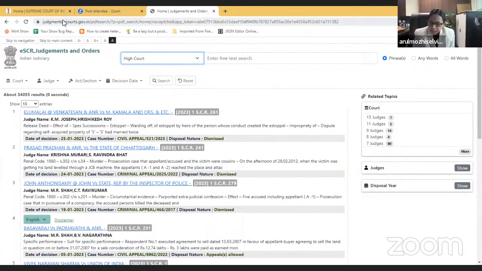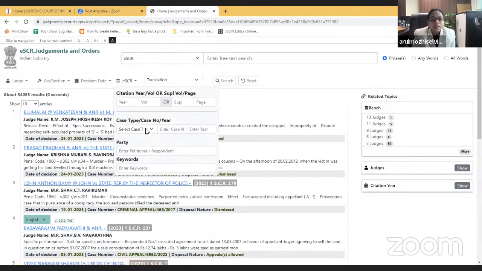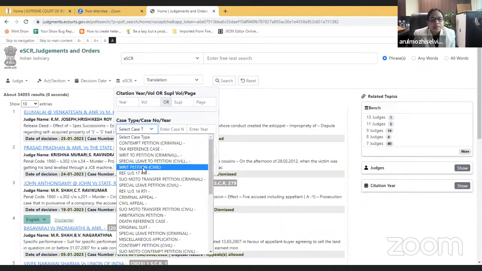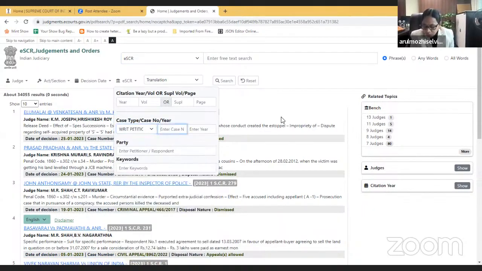Sir, in that eSCR also, that case number which we tried, it is coming on my computer. We can show the audience that case number. Writ petition civil, sir. Civil. 906 number. And 2016, sir.